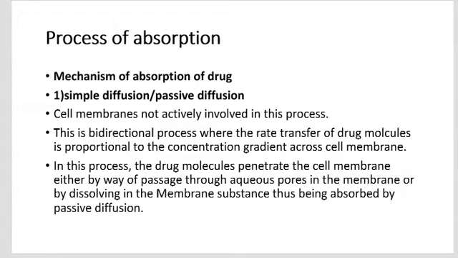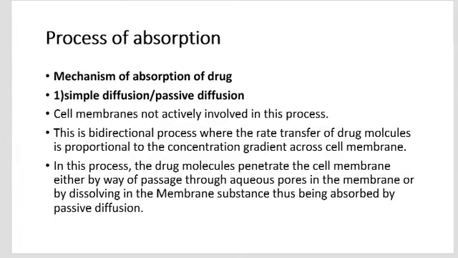Simple diffusion is also referred to as passive diffusion, and the cell membrane is not actively involved in this process. This is a bidirectional process in which the rate of transfer of drug molecules is proportional to the concentration gradient across the cell membrane.